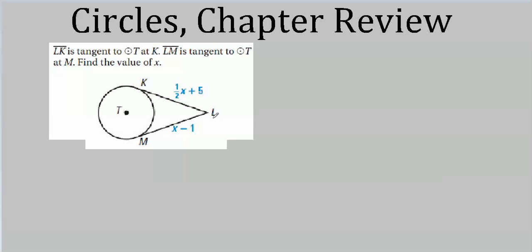Or, algebraically, we can write x minus 1 equals 1/2 x plus 5. Now let's see, if we add 1 to each side and subtract 1/2 x from each side, I guess we get x over 2 equals 6. And that should leave us with x equals 12.